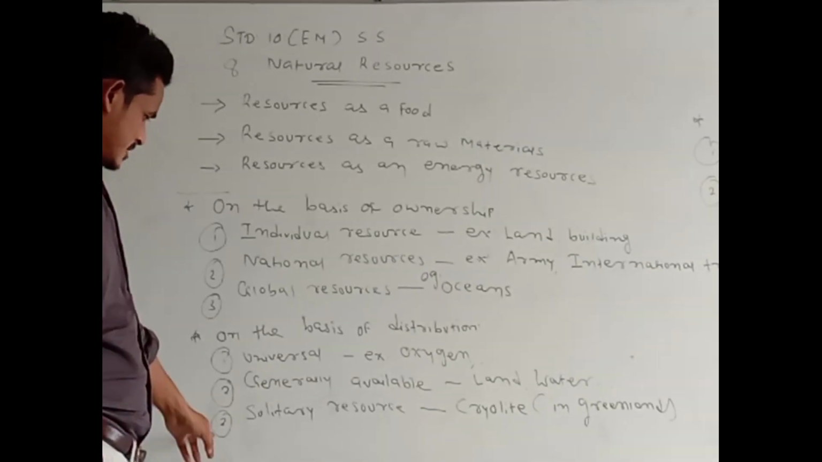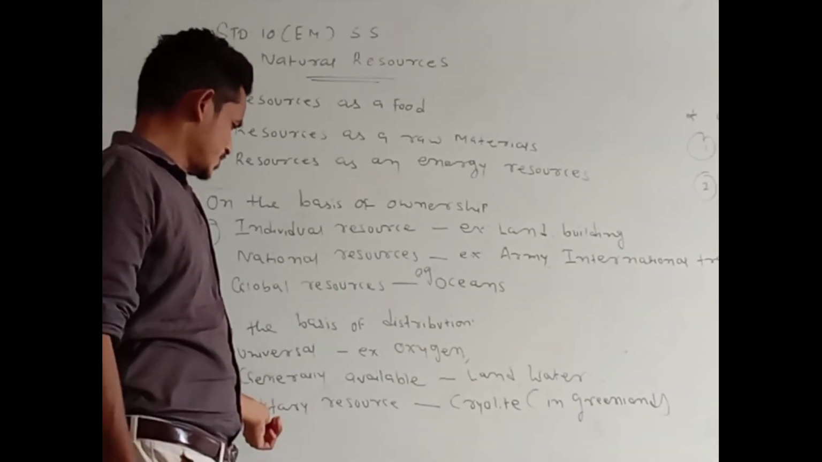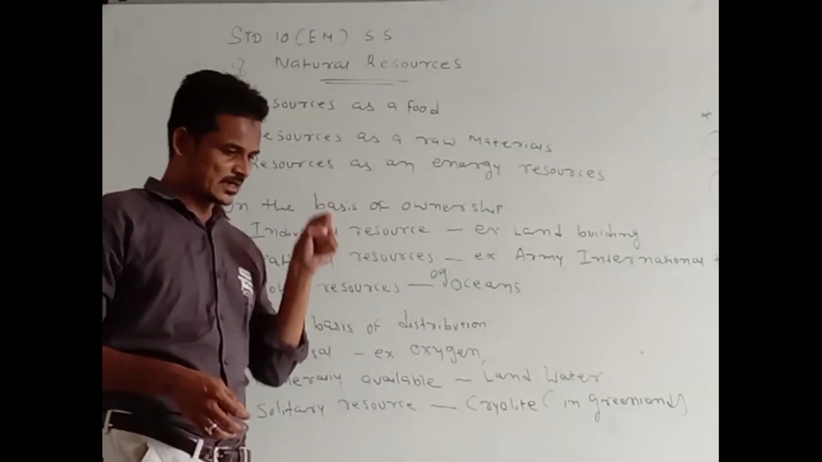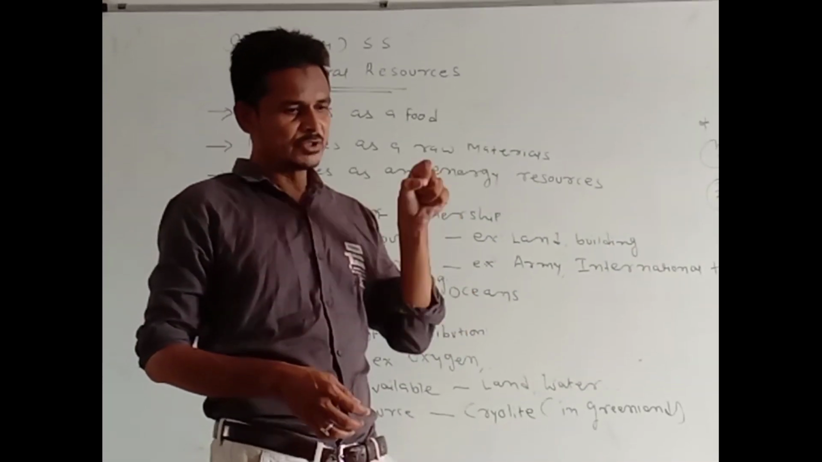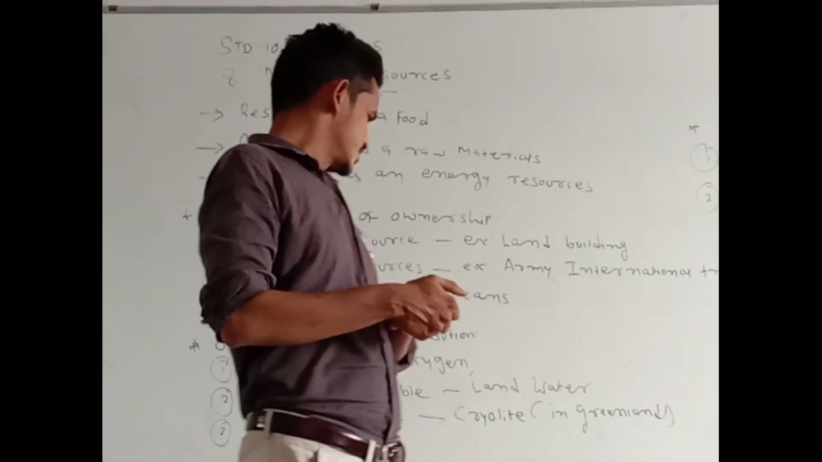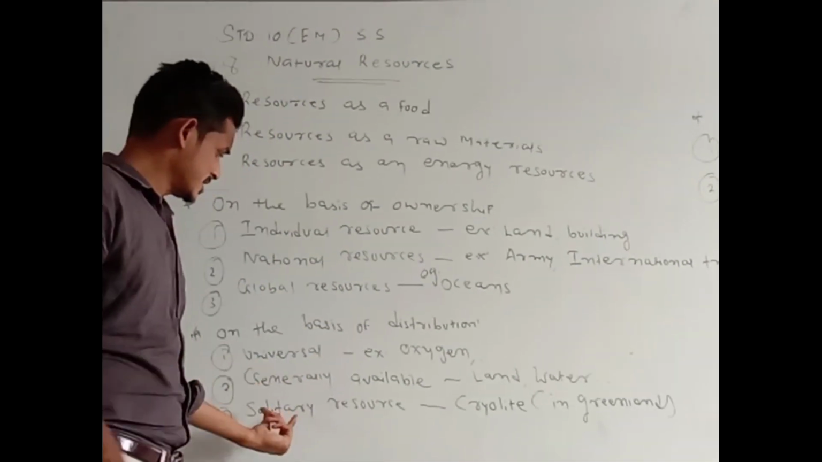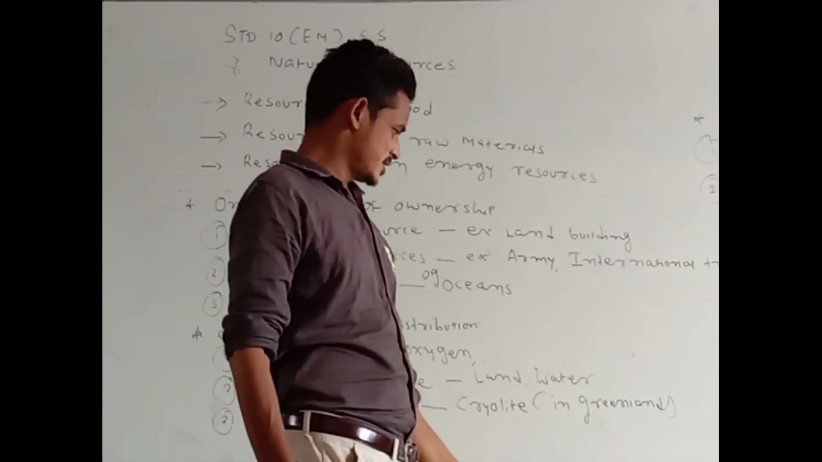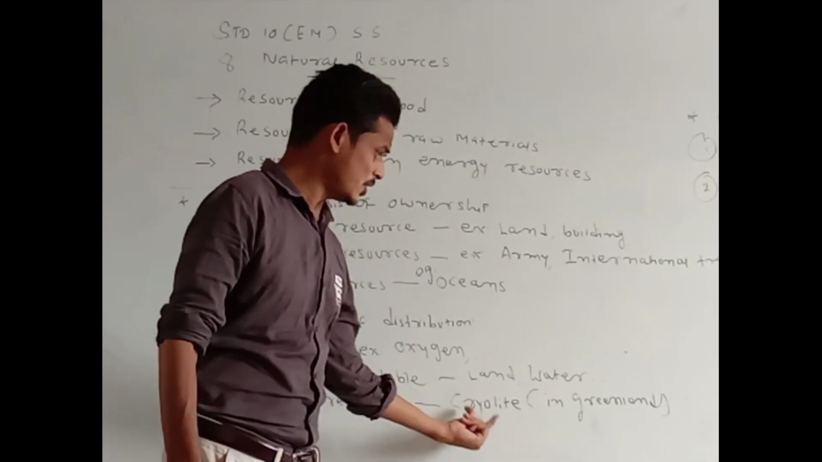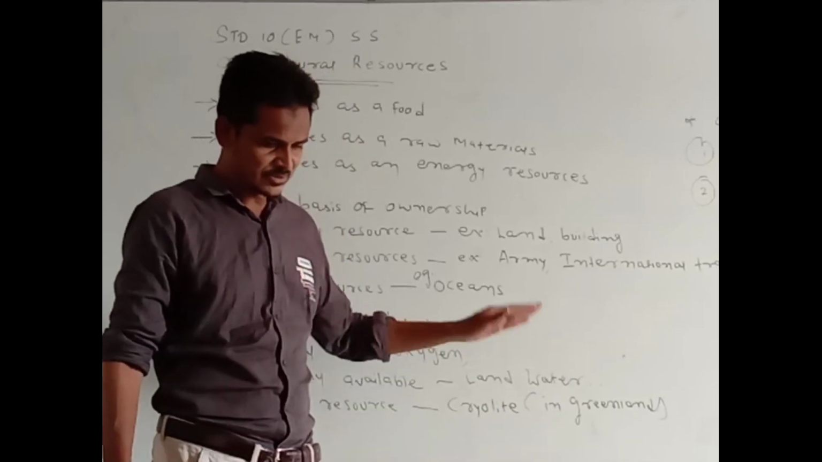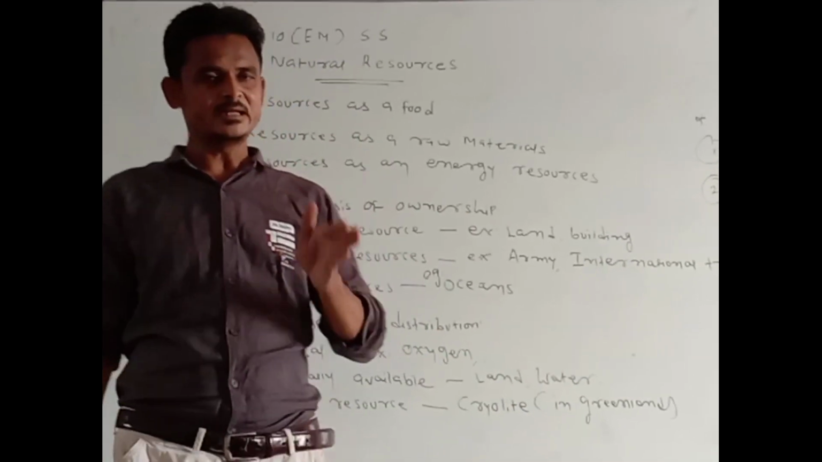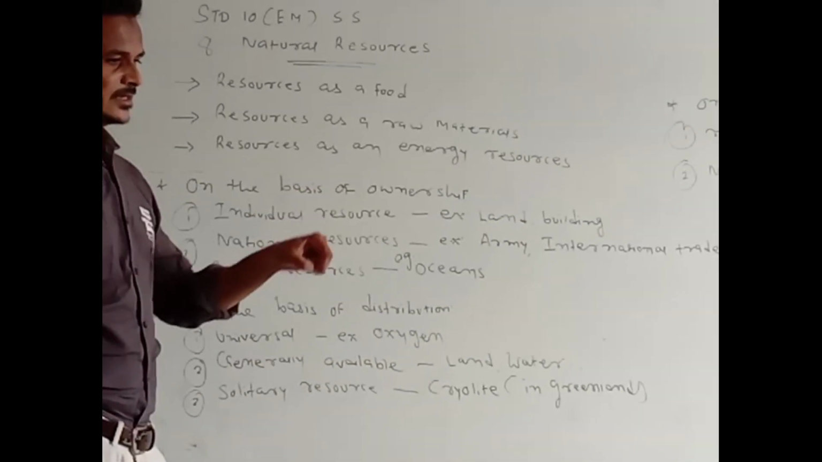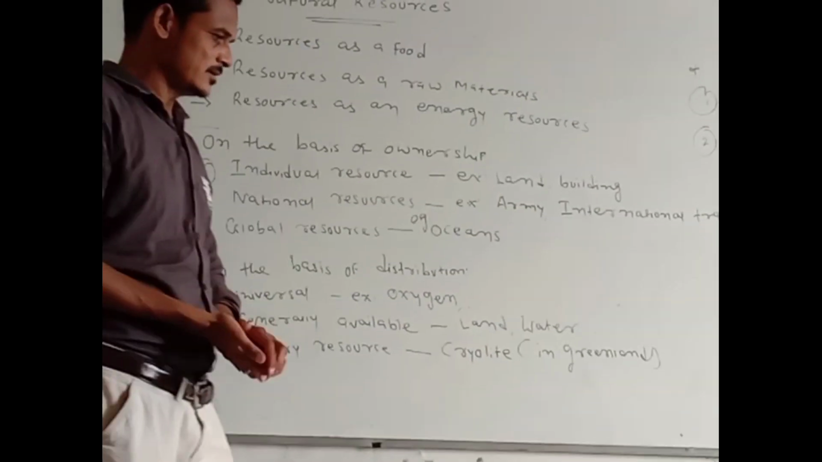The third type is solitary resource. The resource is available in one or two regions of the world. So this is known as a solitary resource. For example, cryolite, which is available only in Greenland. So this is called a solitary resource. It is found rarely, in one or two regions of the world.